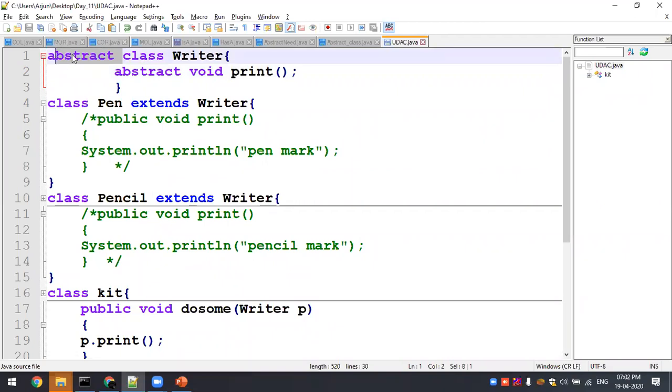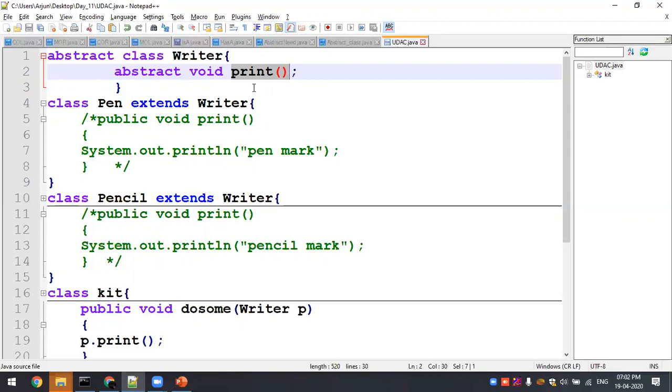Similarly, instead of this Writer, I had a Number there. Now you have Writer having Pen and Pencil instances, two child classes, and this is making use of the abstract class as a parent class. So this print is an abstract method inside an abstract class. This is not having any overriding method. In overriding, the definition is going to be changed.